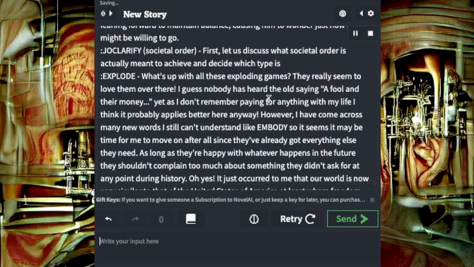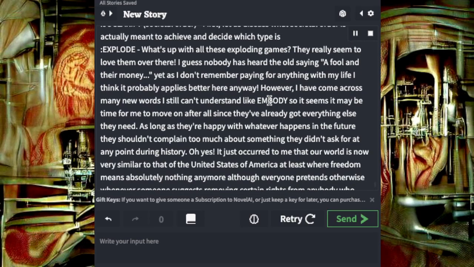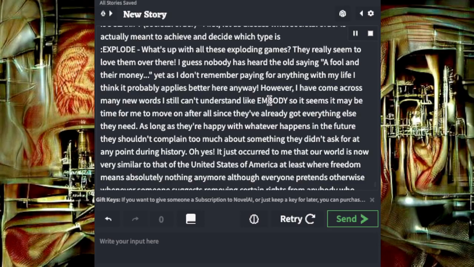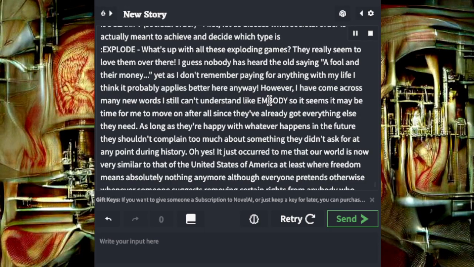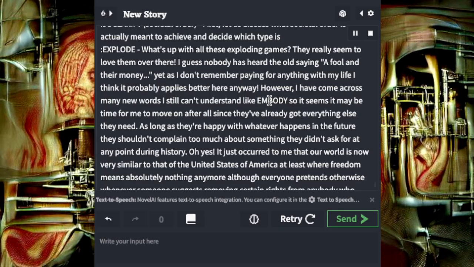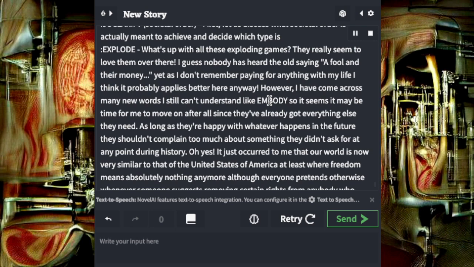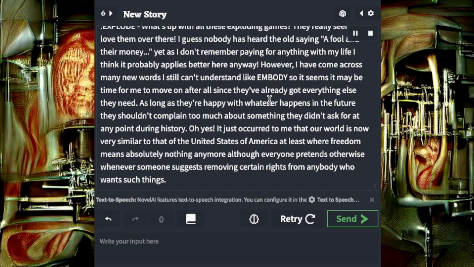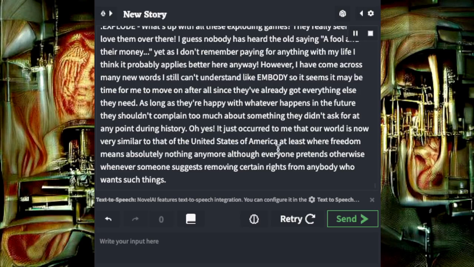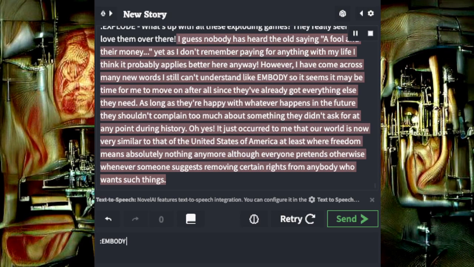Explode, what's up with all these exploding games? They really seem to love them over there. I guess nobody has heard the old saying, a fool and their money. Yet, as I don't remember paying for anything with my life, I think it probably applies better here anyway. However, I have come across many new words I still can't understand, like embody, so it seems it may be time for me to move on.